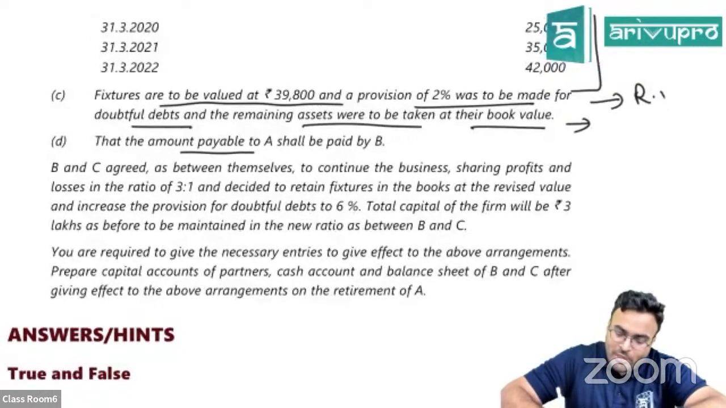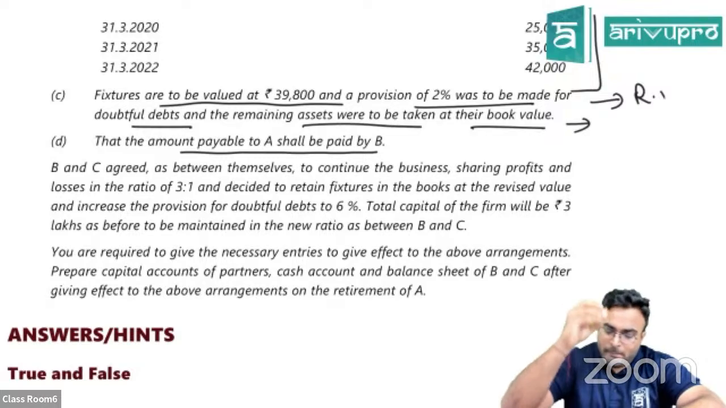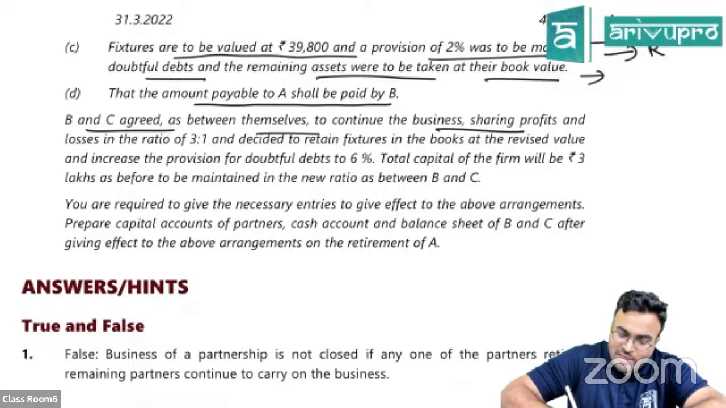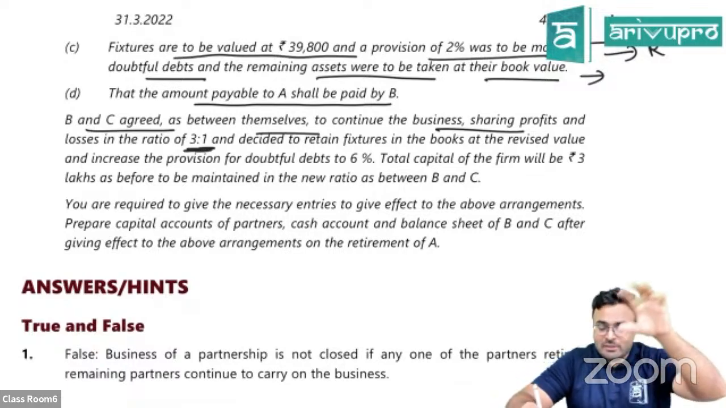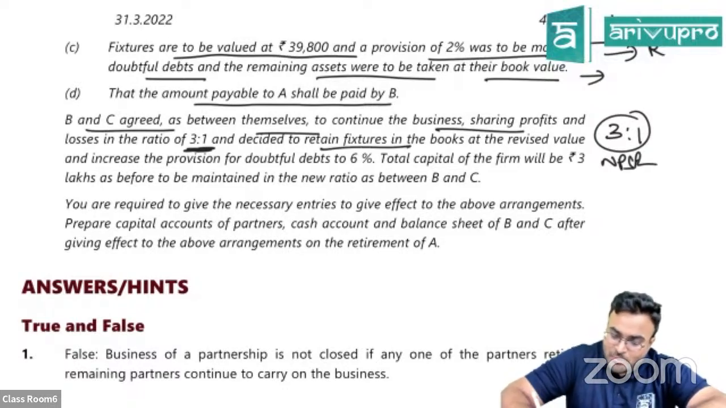The amount payable to A shall be paid by B. Whatever is payable to A, it will be paid by B. Okay, B and C agreed as between themselves to continue the business sharing profits and losses in the ratio of 3:1. Now, what is this 3:1? After A is gone, B and C will continue the business in the ratio of 3:1. This is their new profit sharing ratio and decided to retain fixtures in the books at the revised value and increase the provision to 6%.